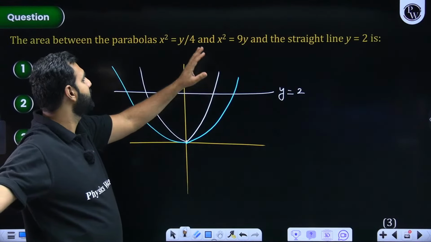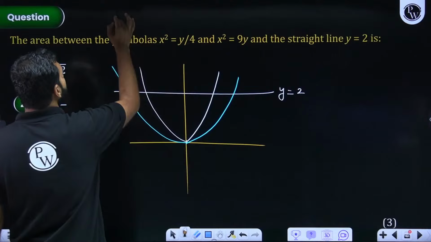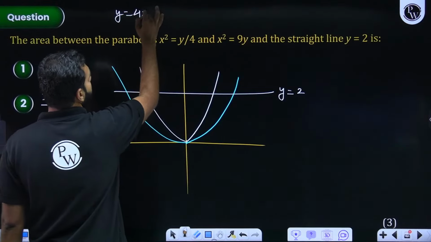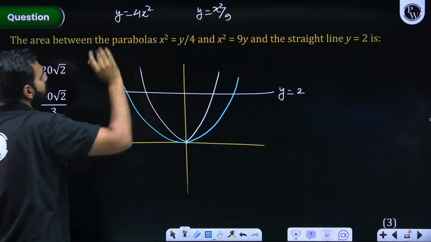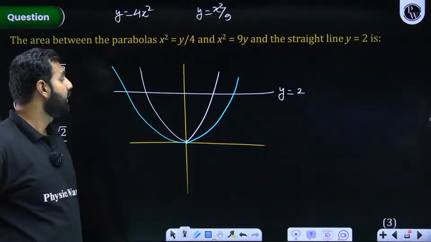Or let's say if I replace, see, here what do we get y as? So y is 4x square. And here we have y as x square by 9. Basic idea I'm trying to give you. I hope you can see this. y is equals to 4x square and y is equals to x square by 9.